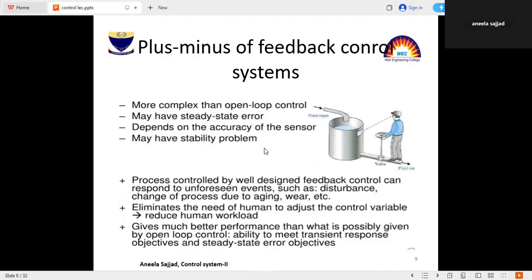Similarly, it has some advantages like process control, like well-designed feedback control. It can dispose of unforeseen events, like a disturbance that can occur in that feedback circuit and increase the steady state error of the closed loop system. It eliminates the need of a human to adjust the control. We need persons to reduce the workload, and it gives much better performance as compared to an open loop system.